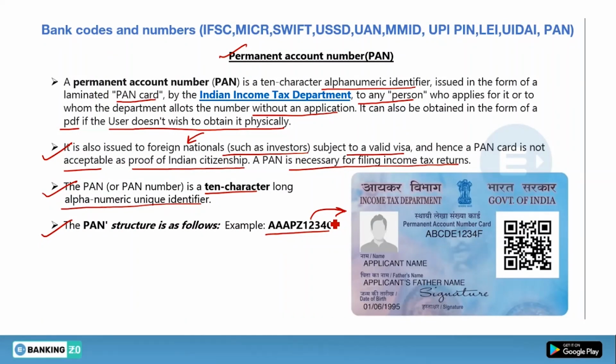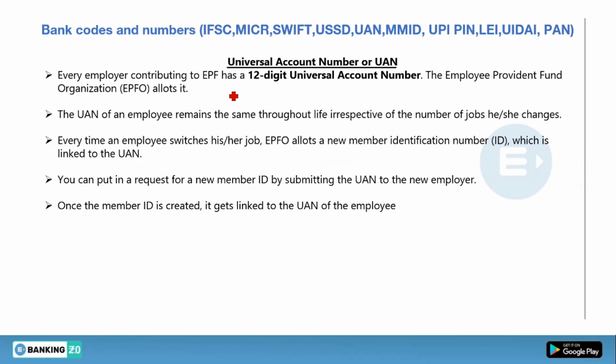Now next, UAN. So what is the full form of UAN? Universal Account Number. Every employee contributing to EPF has a 12-digit Universal Account Number. The Employees' Provident Fund Organisation, EPFO, allots it. So PAN is allotted by the Income Tax Department, and UAN, that is Universal Account Number, is allotted by EPFO.